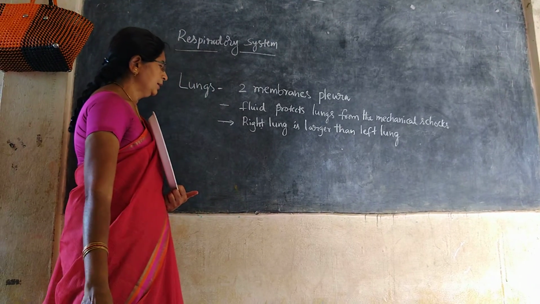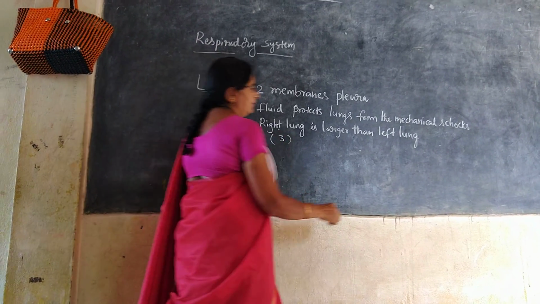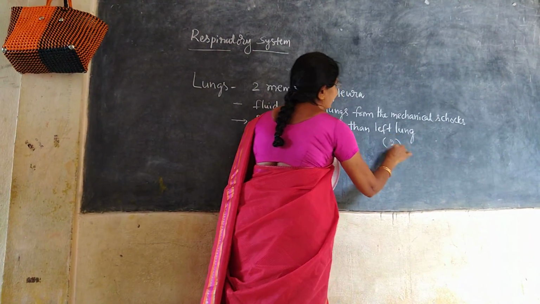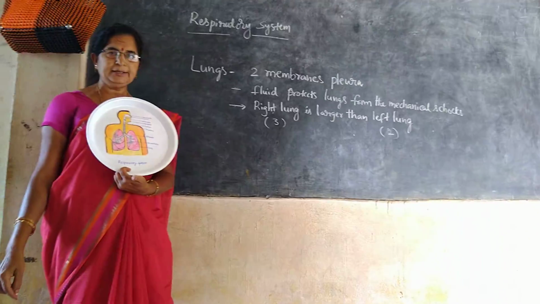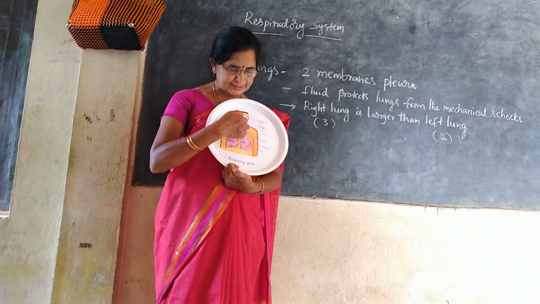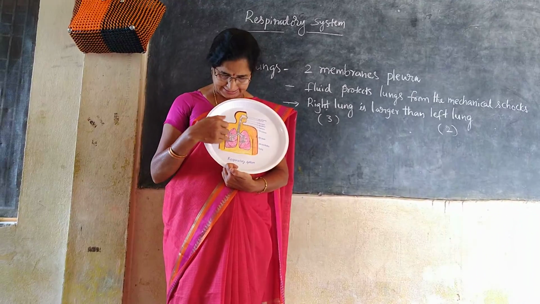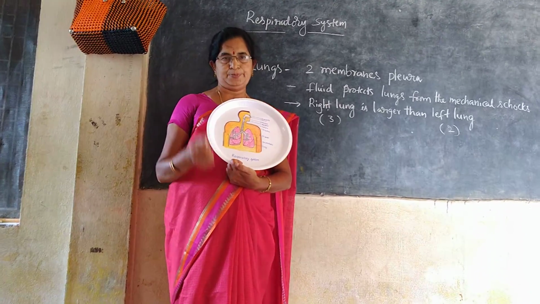How many lobes are there in right lung? 3 lobes, whereas in left lung we can observe only 2 lobes. This is left lung. Observe 2 lobes are present. This is right lung. There are 3 lobes.